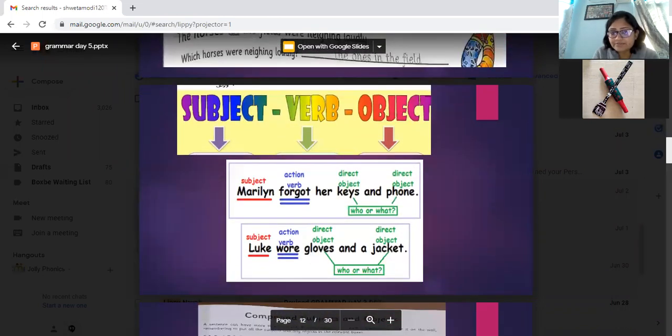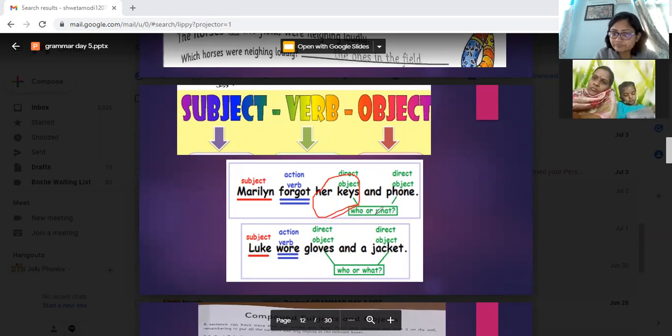We all know what is a subject, what is a verb, what is an object. But if you have more than one object, then it becomes a compound object. If you have more than one subject, then it becomes a compound subject. Now, there can be a direct object and an indirect object. Can you tell me what Marilyn forgot?